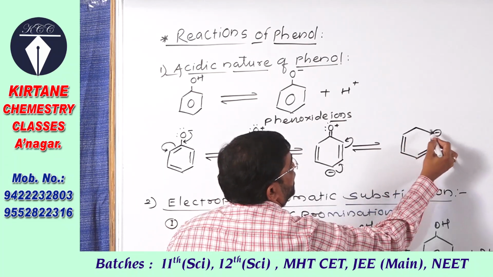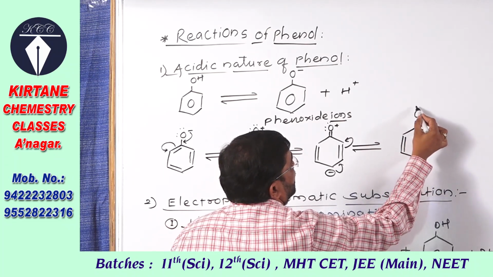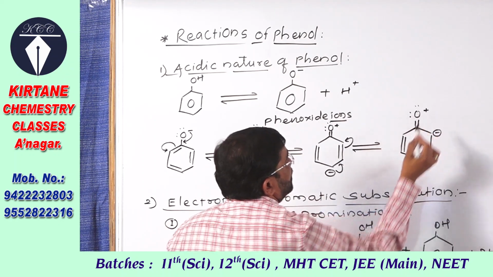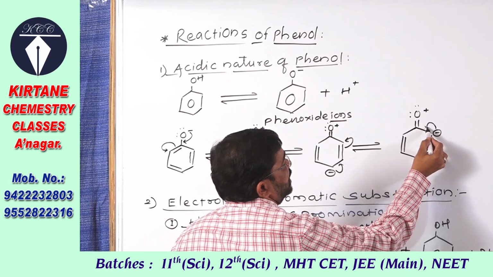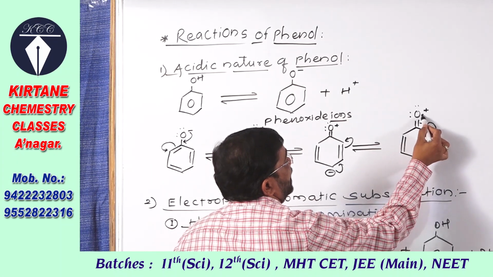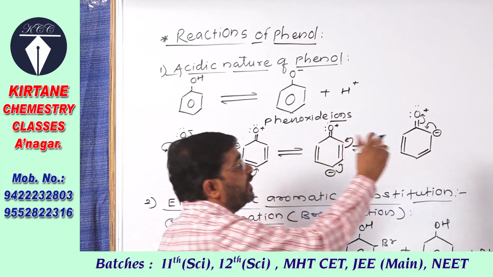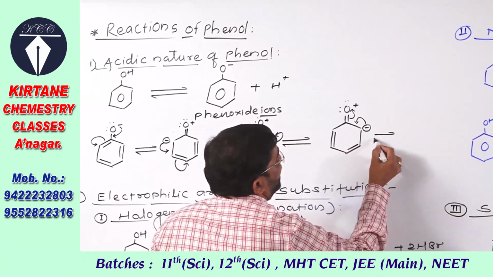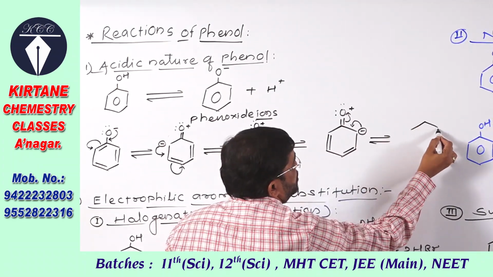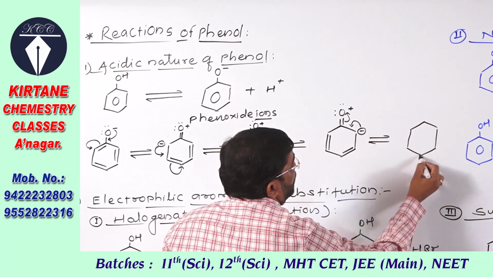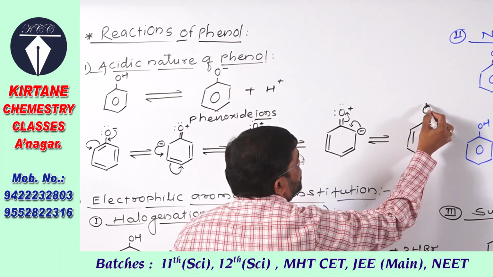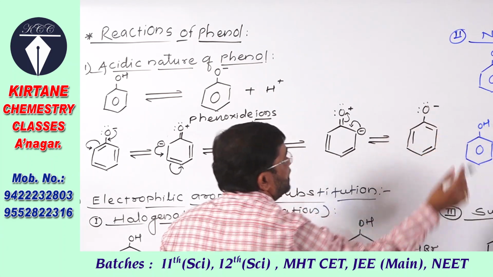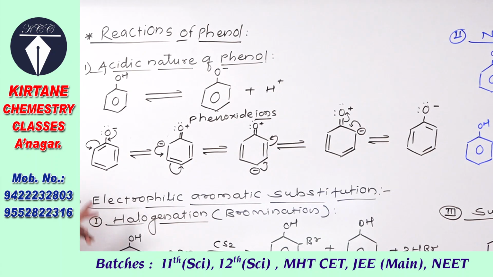Here a negative charge forms on this carbon. Here oxygen has two lone pairs and one positive charge, and again this carbon gives an electron pair to oxygen, and finally this structure is formed, which is the same as the first structure, only the positions of the alternate double bonds are changed.